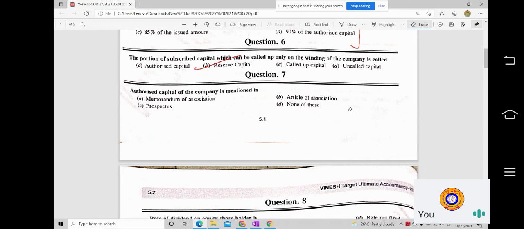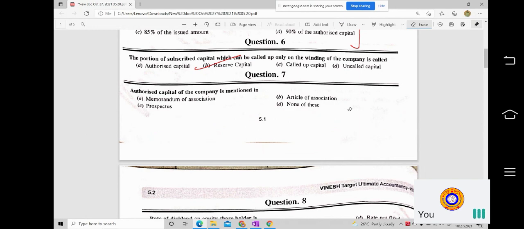In it they mention the types of shares they are going to issue, the authorized value of the share capital, and also the face value of the shares. All those basic inputs they have to mention. It is considered the most important document which the company has to prepare while forming a company.